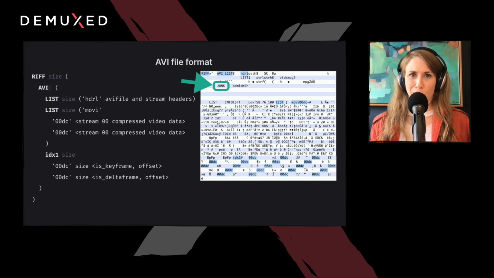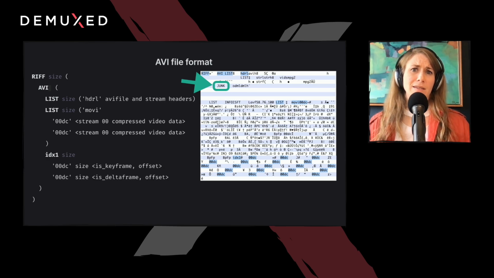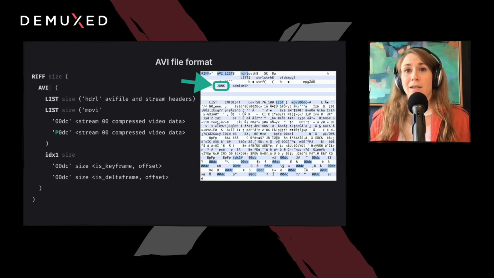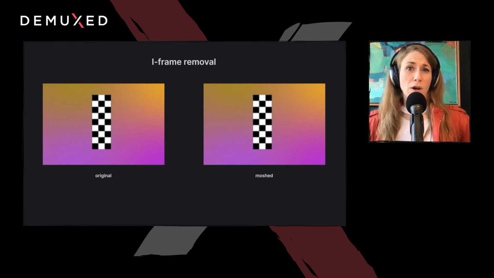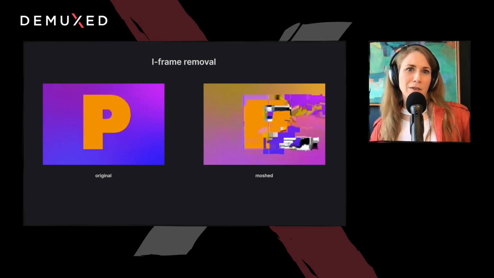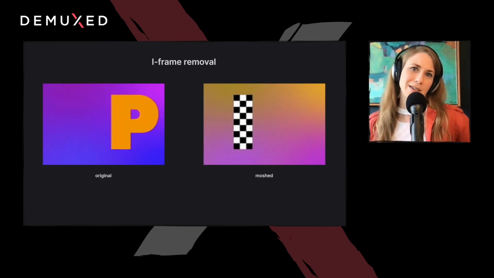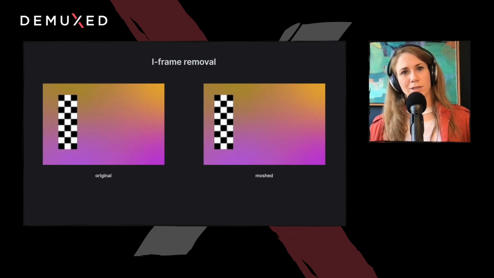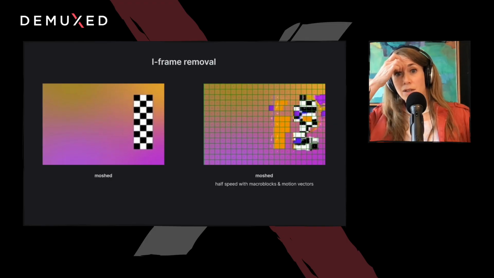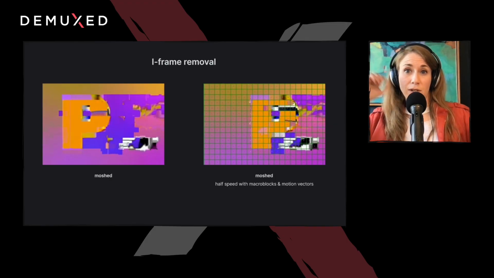When I say I remove an I-frame, I don't actually remove the data from the movie list and recalculate the length of the list and update the chunk length. I simply fill the particular I-frame chunk with garbage bytes, and AVI just doesn't play that frame because it says timecode schmimecode. I mean, not really, but for our purposes it does. On to a simple example. I removed all I-frames from the second clip and let the following P-frames go on their merry way as they unknowingly use incorrect reference data in their motion vectors and difference DCTs. Voila, moshed. And here is a slowed down snippet with the macroblocks outlined and the motion vector arrows.